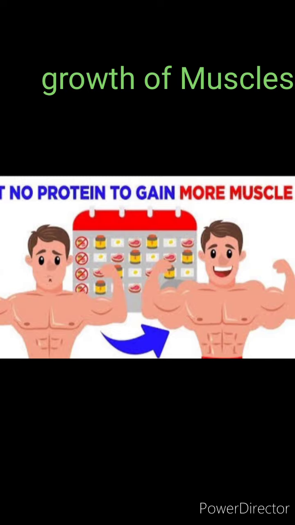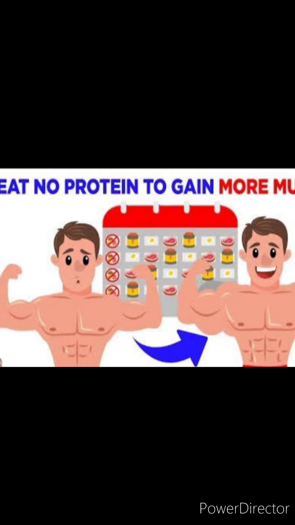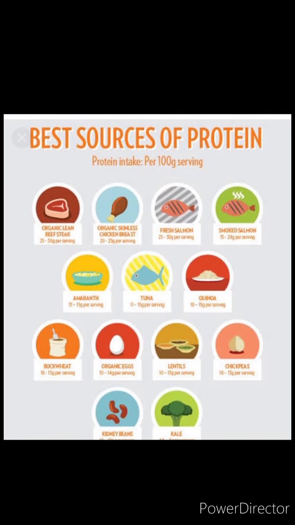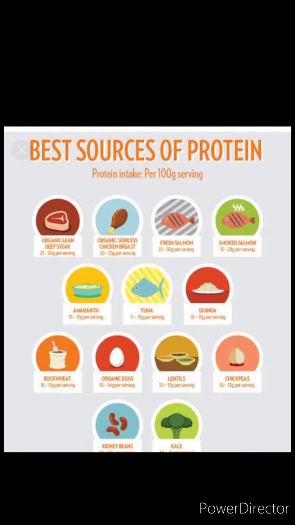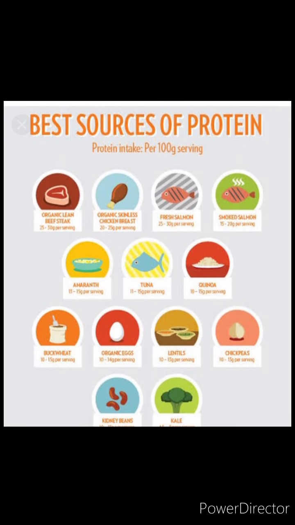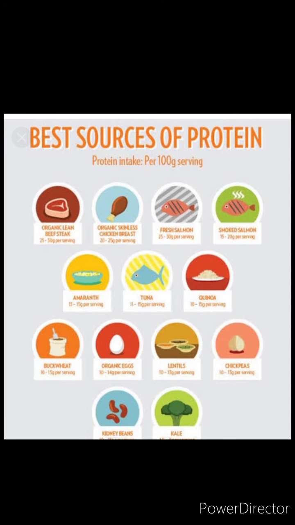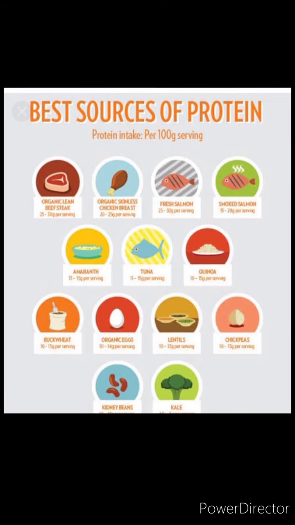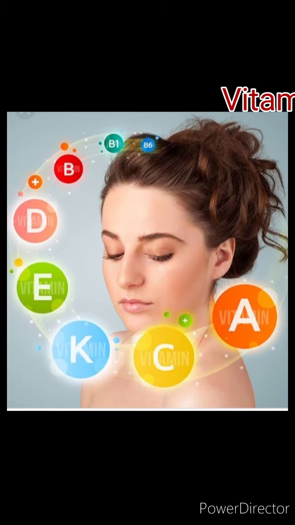Children are also recommended to take extra protein in their daily routine. Protein also helps to heal our wounds in case of injury. The wound in the picture is getting healed by taking various sources of protein like these. Examples of protein are milk, pulses, fish, egg, meat, nuts, etc., which you can see in the picture here.